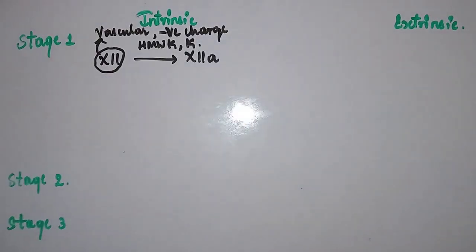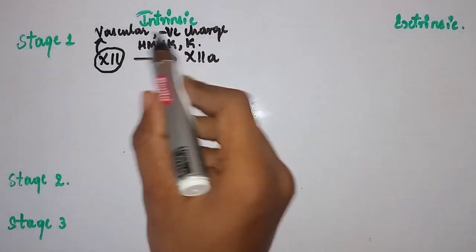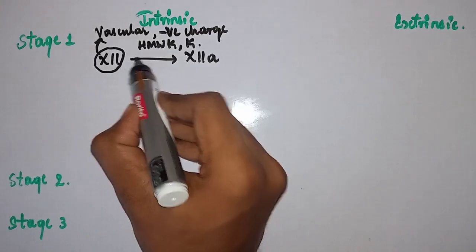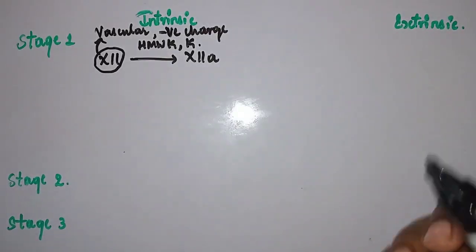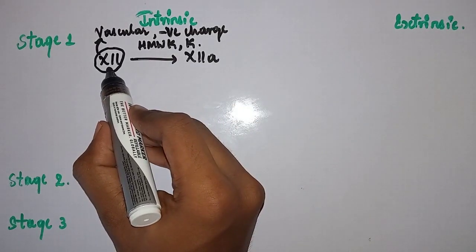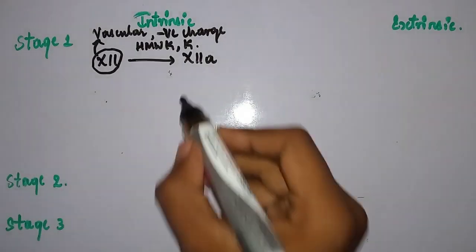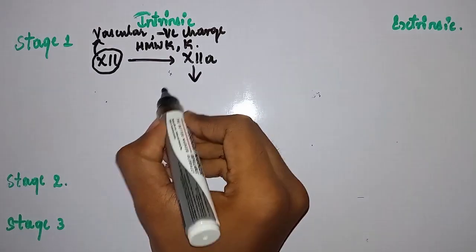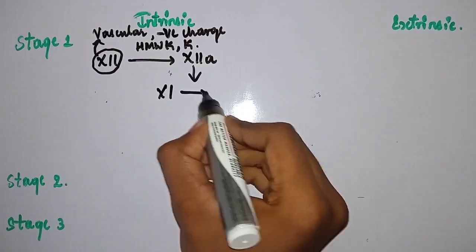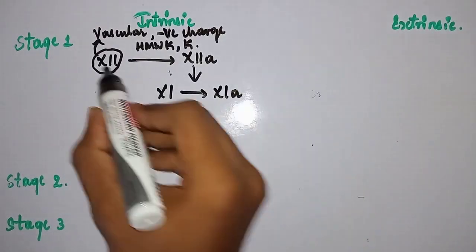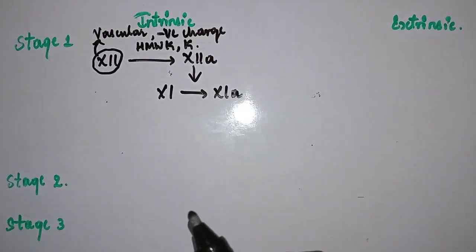Here, these two are some kind of stimulus. These two are cofactors. Cofactor means what? The things which accelerate this process, which help in the conversion of inactivated factor 12 to activated factor 12. Now, this activated factor 12 in turn activates factor 11. Okay, 12, 11 in order, you can remember.